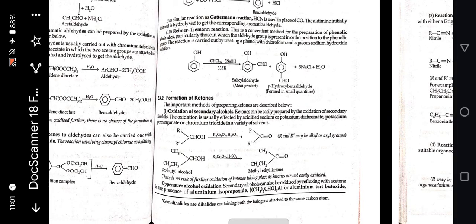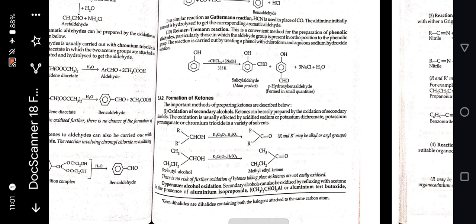Next is formation of ketones. The important methods for preparing ketones are described below. First is the oxidation of secondary alcohols. Ketones can easily be prepared by the oxidation of secondary alcohols.